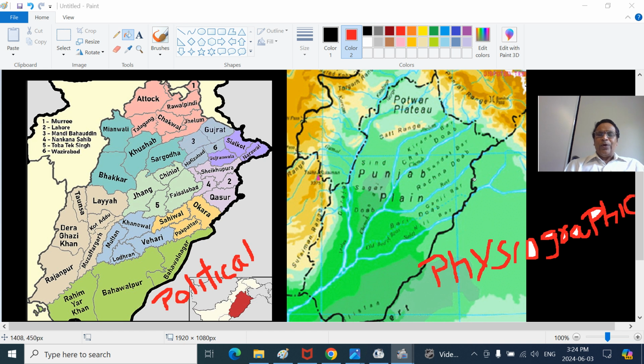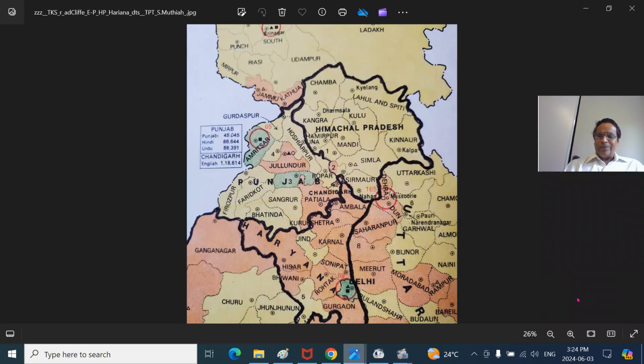So when you look at it, you will get a deeper understanding, and if you get a broader understanding of the geography of a particular region, you can correlate it with the latest socio-political, economic and historical events and so on. That's what we are talking about. When we talk about Punjab, most of the time the people in India will be talking about this small Punjab, the Punjabi-speaking Punjab across the Radcliffe Line. We are talking about the west side of the Radcliffe Line today.